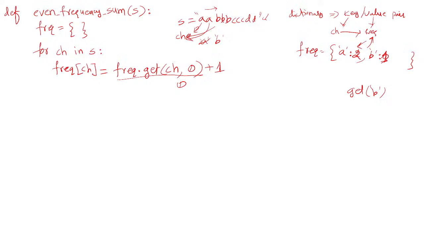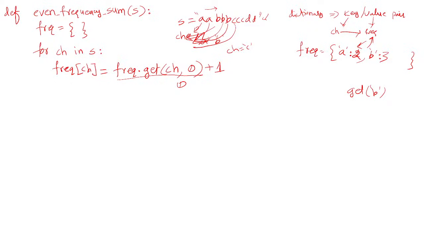Now this will be updated. Next character will be supplied here. One more time B occurring, then its value becomes 2. Next character will be supplied to ch. One more time it is occurring, so its value becomes 3. So B frequency will be stored as 3 in the dictionary. Then it supplies the next character; ch now contains the character C here.